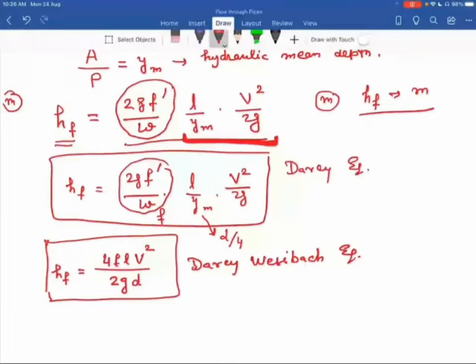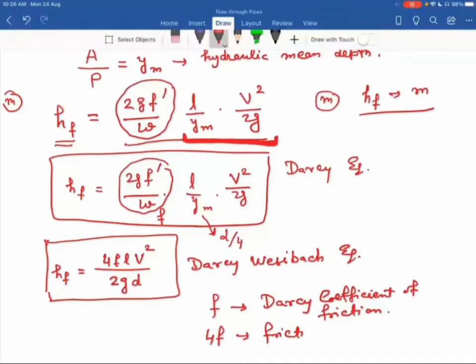In this equation, the term F we call the Darcy coefficient of friction. This combined term 4F we call the friction factor, and the simple F term we call the Darcy coefficient of friction. This you have to keep in mind when you are solving the numericals. In numericals either the Darcy coefficient of friction is given or the friction factor is given. When the friction factor is given, that is 4F. When the Darcy coefficient of friction is given, that is simply F.